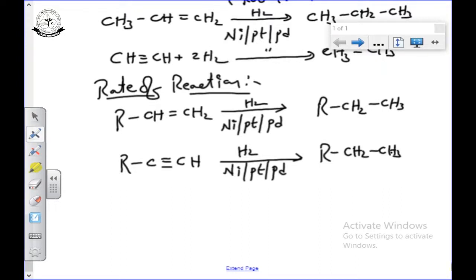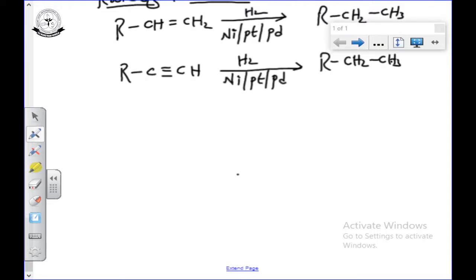Rate of reaction, speed of a reaction, we already have in the chemical kinetics chapter. Which chemical reaction undergoes very fast, alkene or alkyne? Suppose you are taking the alkene, 1 mole of hydrogen is required. If we are taking the alkyne, 2 moles of hydrogen will be required.